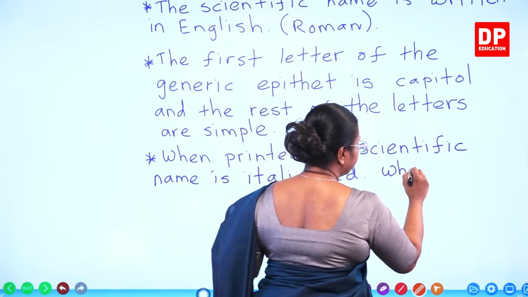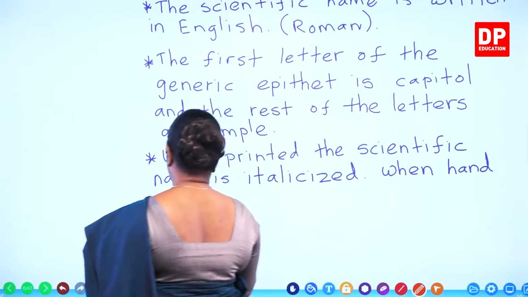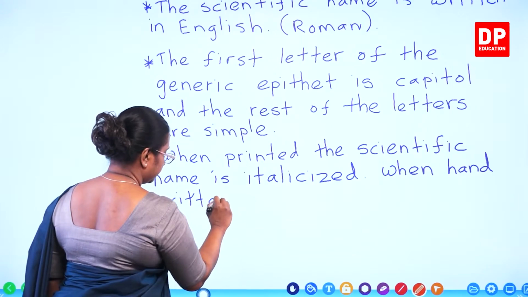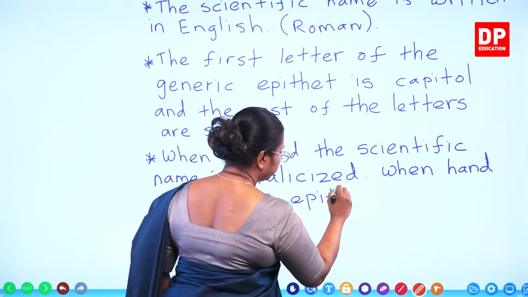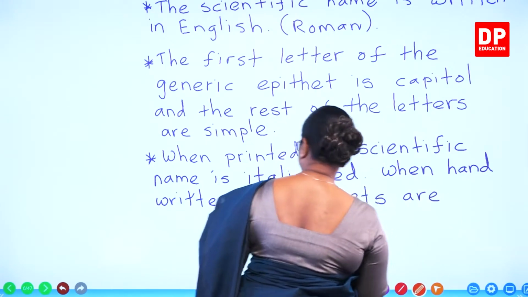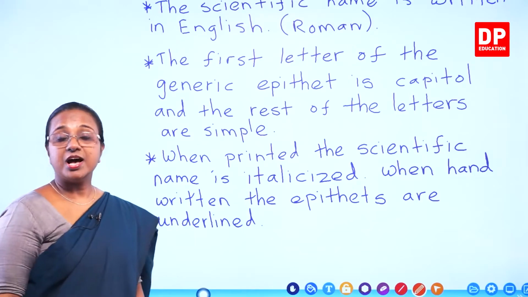When handwritten, the epithets are underlined.